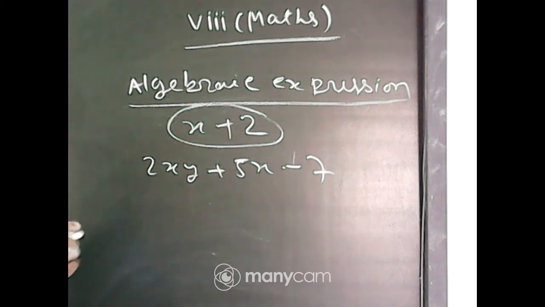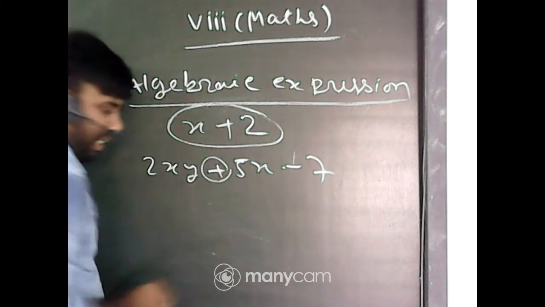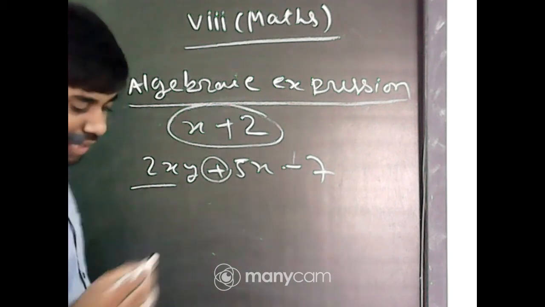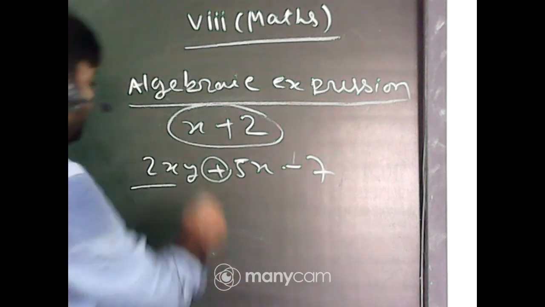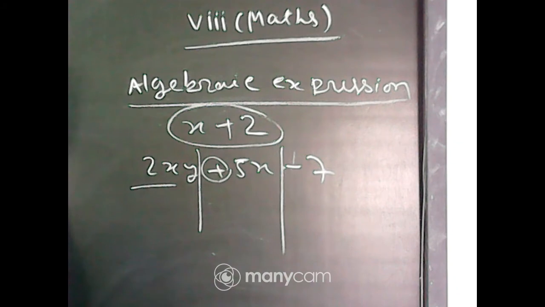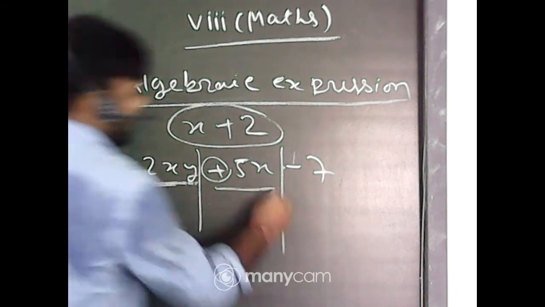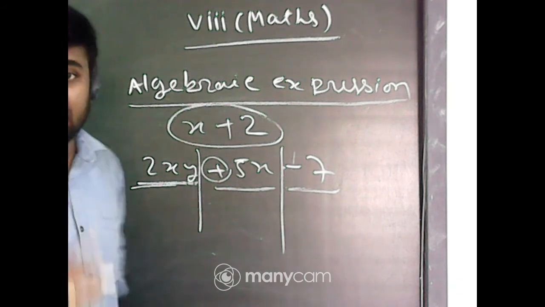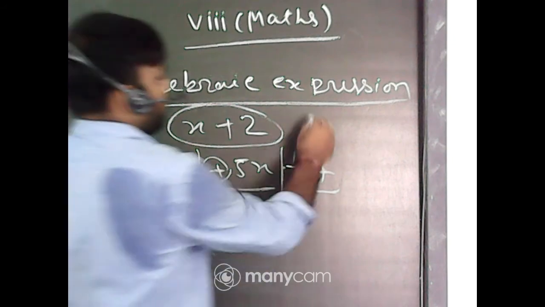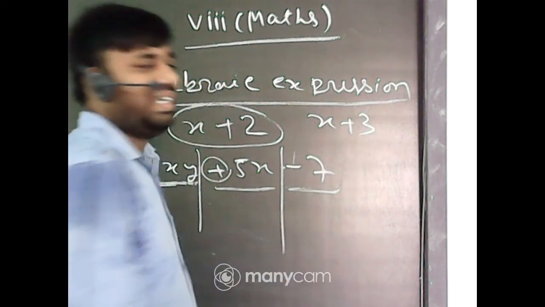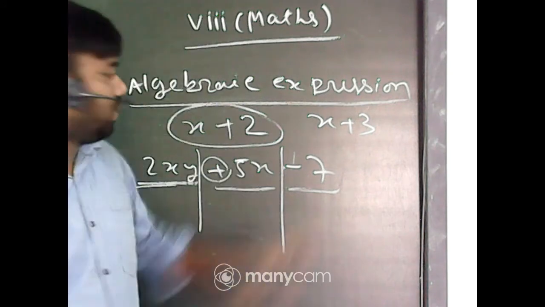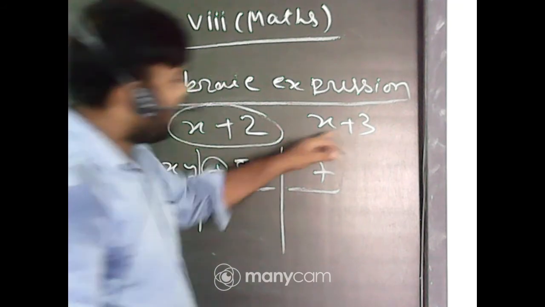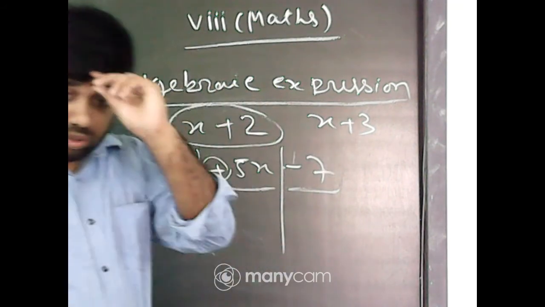Now, students, that plus sign, add, we know that plus means added two things. These are called terms. That is first term, second term, and third term. 3 terms are there in this expression. Another example, x plus 3. It is an algebraic expression. How many terms are there? 2 terms, first term and second term. Concept is clear regarding terms. So 2 terms are there. One is variable, another is constant.